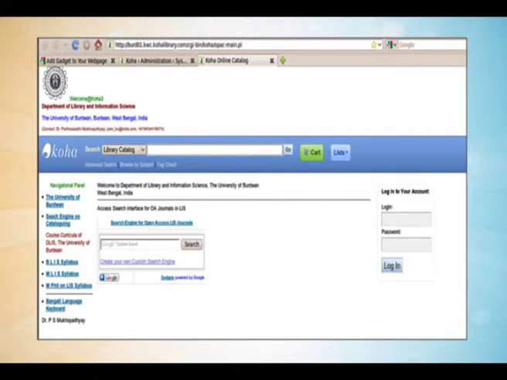So in your library, you can select a given set of domains, you can identify URLs associated with that domain, and you can have a separate custom search engine by using Google CSE, it's completely free. You generate the widget, paste the widget in your Koha OPAC or the OPAC of the ILS you are using, and it can generate this kind of full text search interface inside the OPAC.